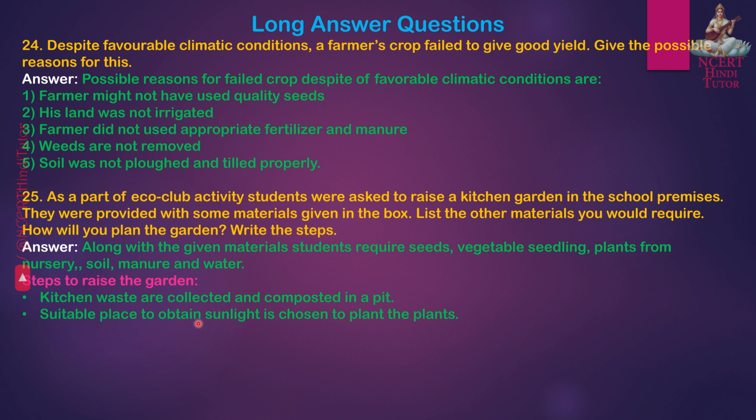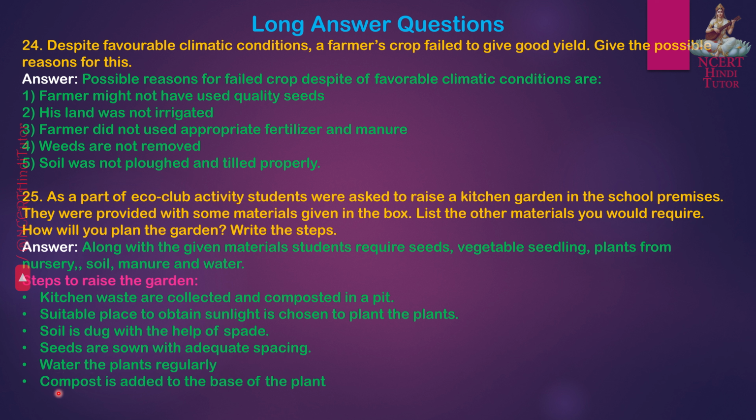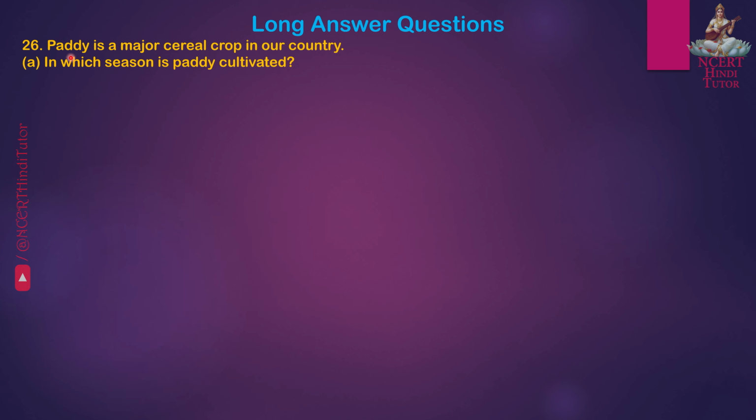Second, a suitable place to obtain sunlight is chosen to plant the plants. Next, soil is dug with the help of a spade. Next, seeds are sown with adequate spacing. Next, water the plants regularly. Next, compost is added to the base of the plant. Next, weeds are removed periodically. Question 26. Paddy is a major cereal crop in our country. A. In which season is paddy cultivated?